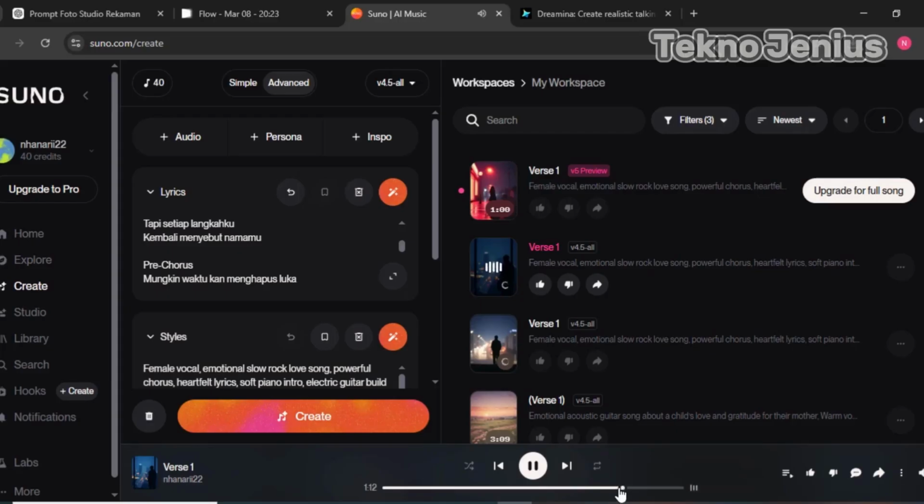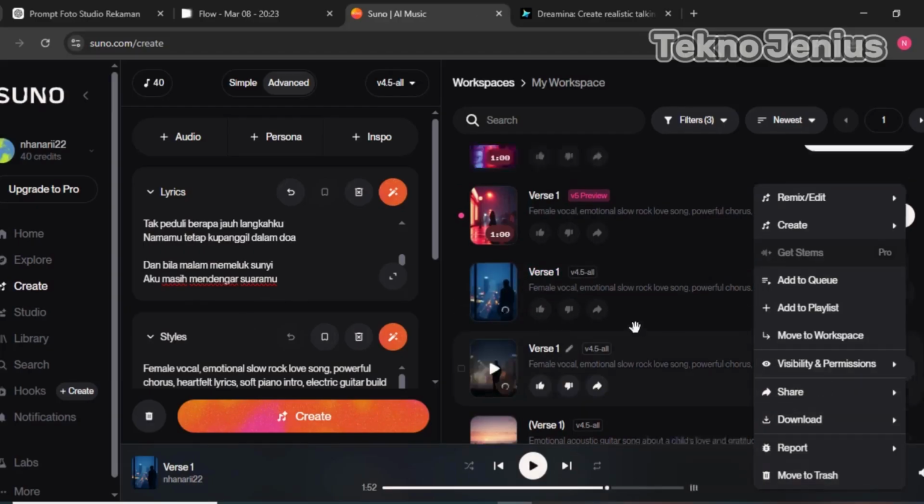Mungkin waktu kan menghapus luka rasa. Berapa jauh langkahku, namamu tetap ku panggil dalam.